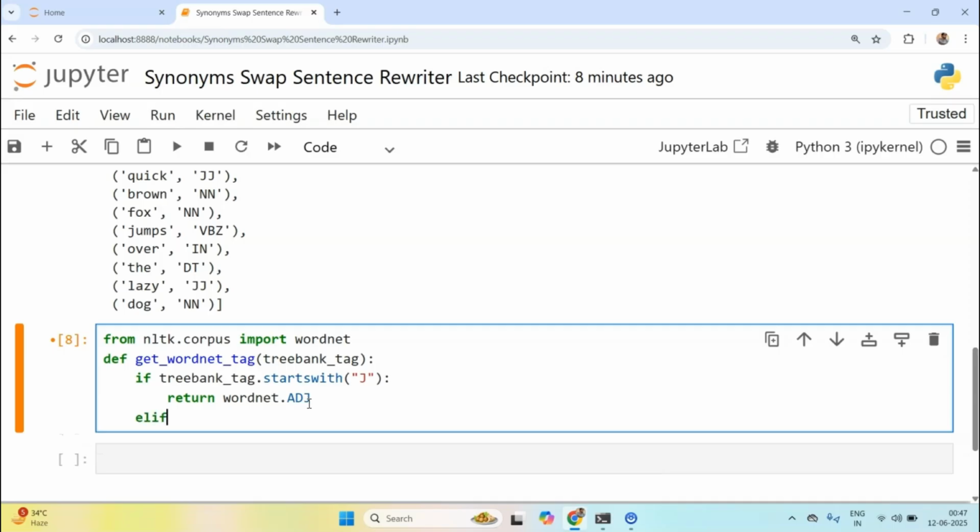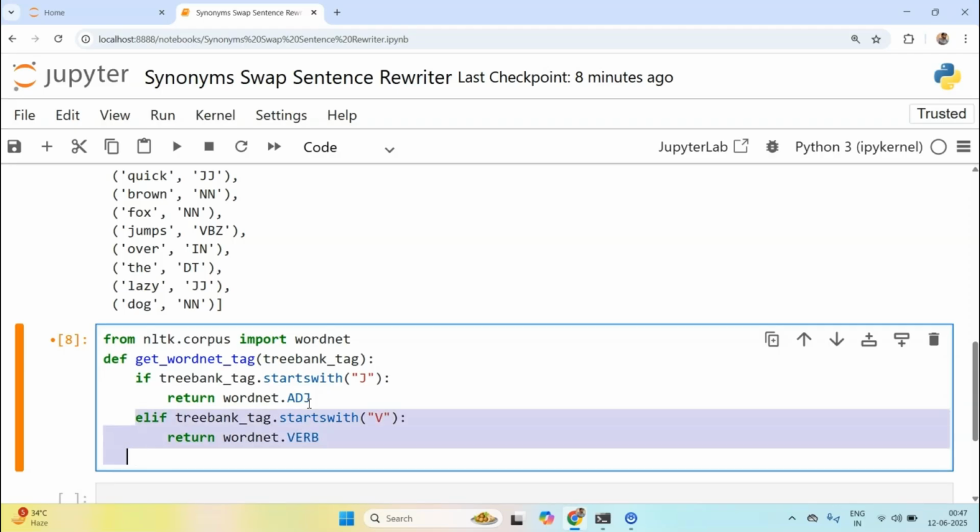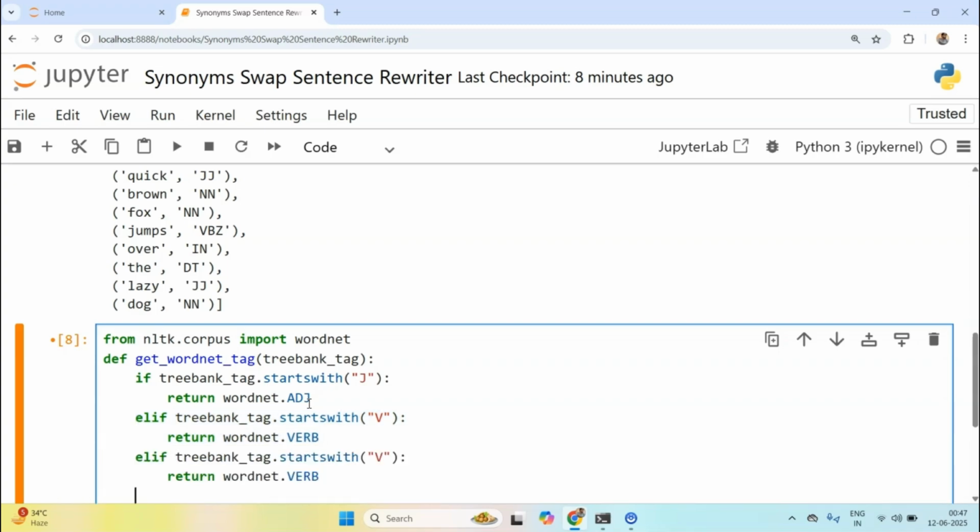Now we will do elif. Again we do something like this only: treebank_tag.startswith V, it would mean I want to return wordnet.VERB. Similarly, let me copy this line two more times.